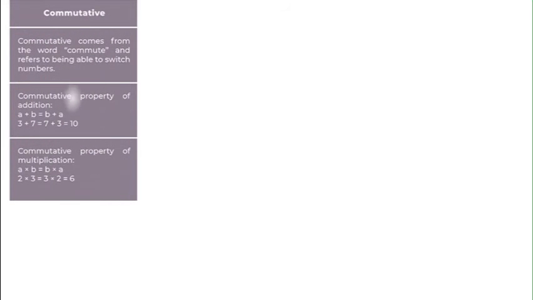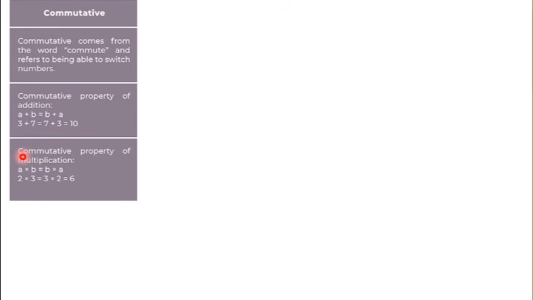Children, now let us recall what we learnt today. First look at the picture. First we are going to check the commutative property for addition and multiplication. Look at this example. 3 plus 7. 3 plus 7 equals 10. Yes. Next we are changing the order. 7 plus 3. But 7 plus 3 is also 10. So even if we are changing the order, the answer remains the same.